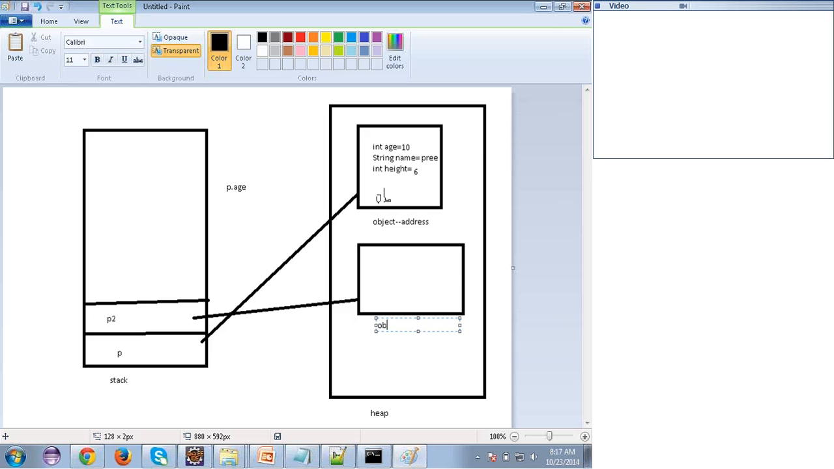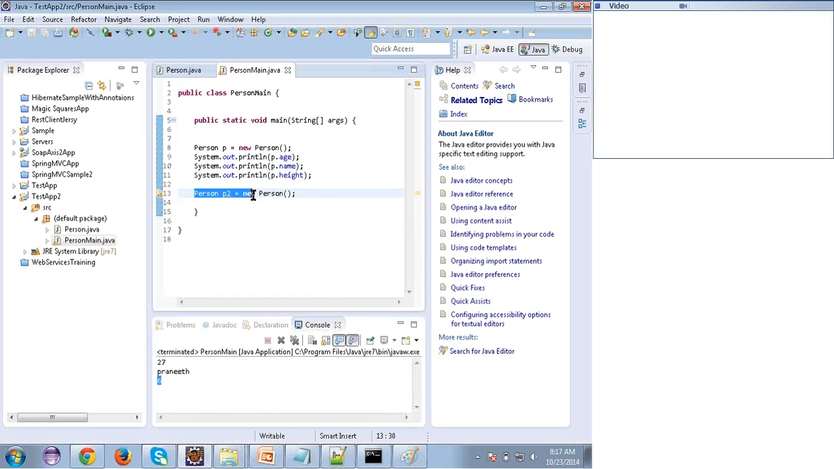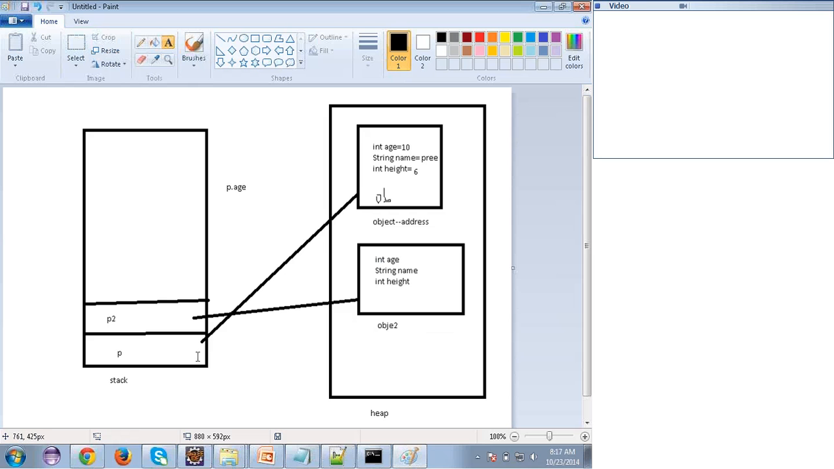I can say object two. Again in this also I would have all the variables: int age, because I'm creating it for the same class, String name and int height. Clear? So for a single class I can create one more also if I want, P3. I can create any number of objects. So again what will happen? Another object will be created and the local variable will be created inside the stack, and that will again be pointing to that object. So that's what it's all about.